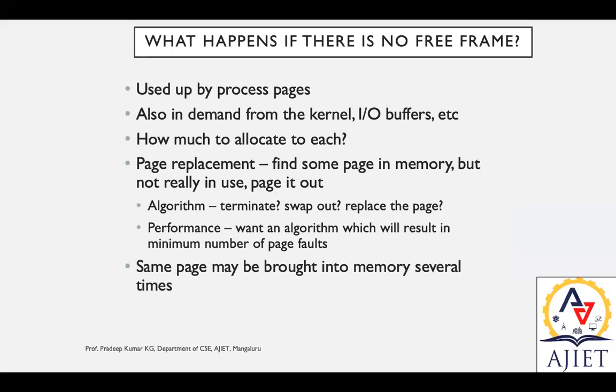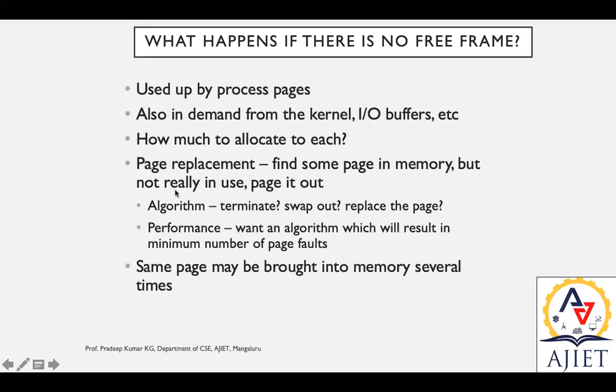So what will happen if there is no free frame at all? If there is no frame to copy into, it is used up by the process pages. Then a huge demand may arise from the kernel, IO buffers, etc. So it must be decided how much to allocate to each of the processes. During that period, we may go with page replacement, that is, find some page in memory that is not really in use and page it out.